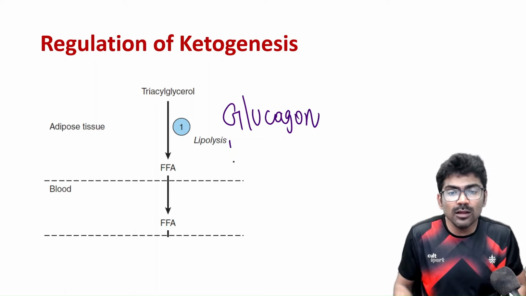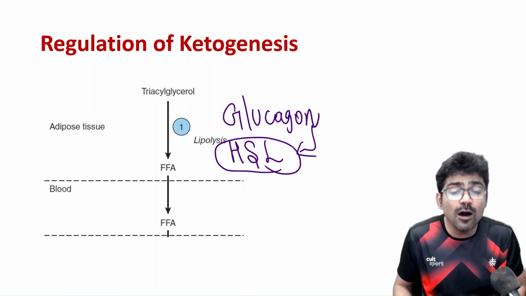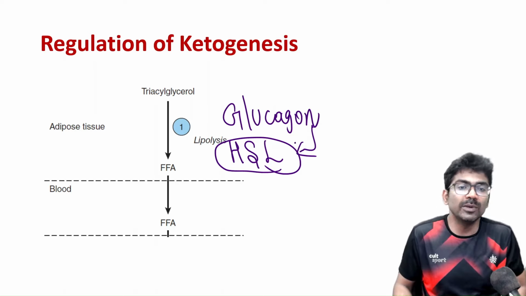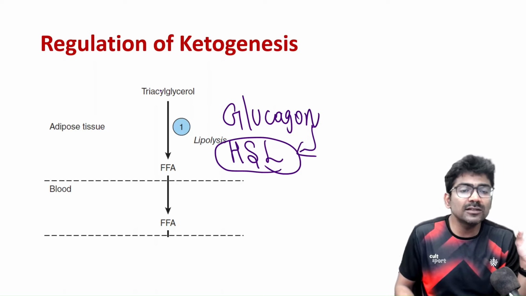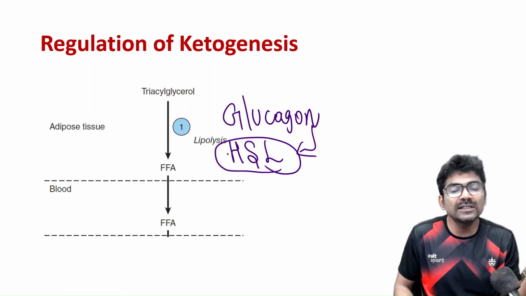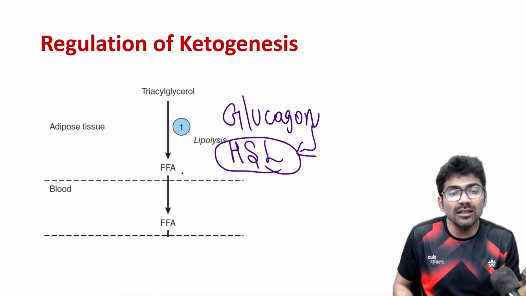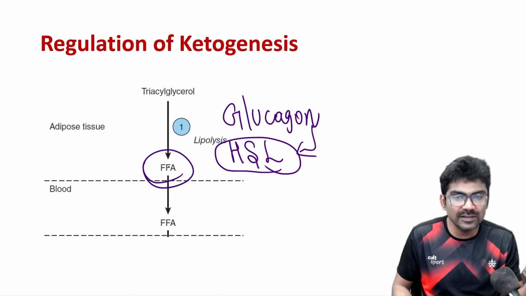There is an enzyme called hormone sensitive lipase, right? Glucagon will activate hormone sensitive lipase. So triacylglycerol will be broken down into diacylglycerol first, and hormone sensitive lipase will act on the diacylglycerol and it releases the free fatty acids. All right.